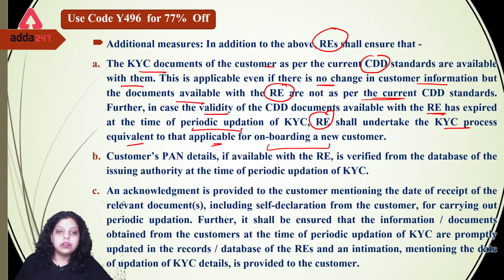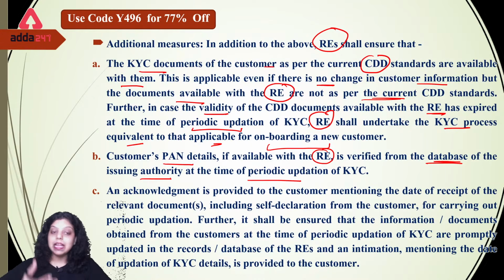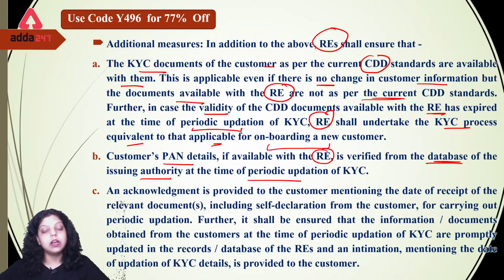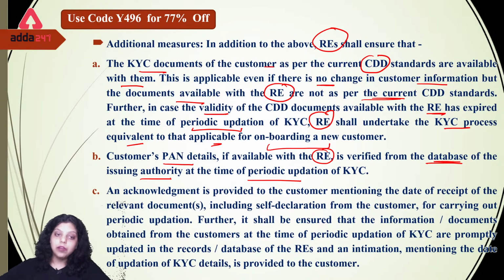The second is saying the customer's PAN details, if available with the regulated entities, are verified from the database of the issuing authority at the time of periodic updation of the KYC. When the bank has the PAN number of the customer, that is the permanent account number, it is a 10-digit number. Then the regulated entity, it means the bank or financial institution, has to cross-check the database given by the issuing authority, so that when the PAN card is issued by the issuing authority and at the time of periodic updation of KYC, the bank or financial institution has to confirm that this is the registered PAN number on the customer's name.